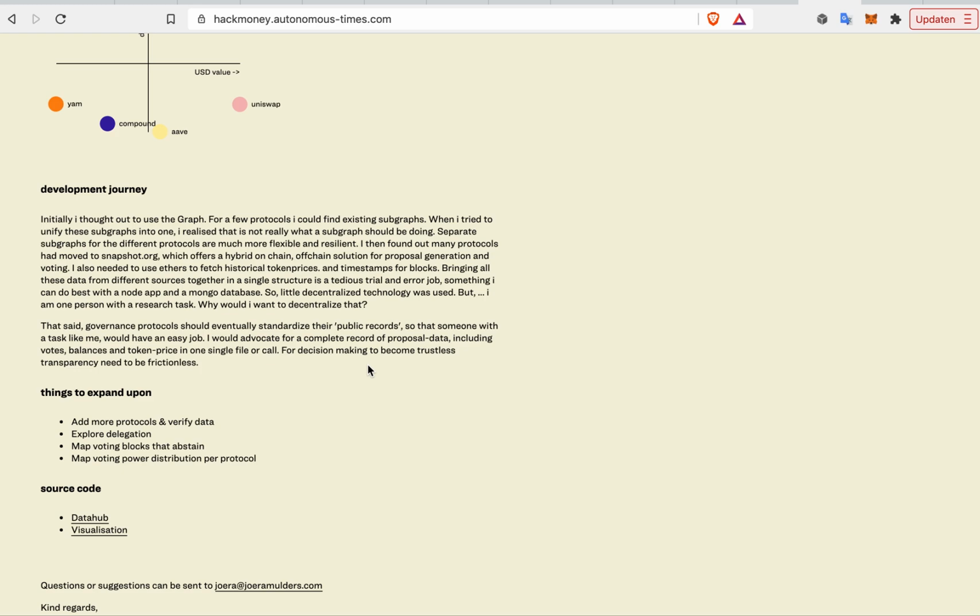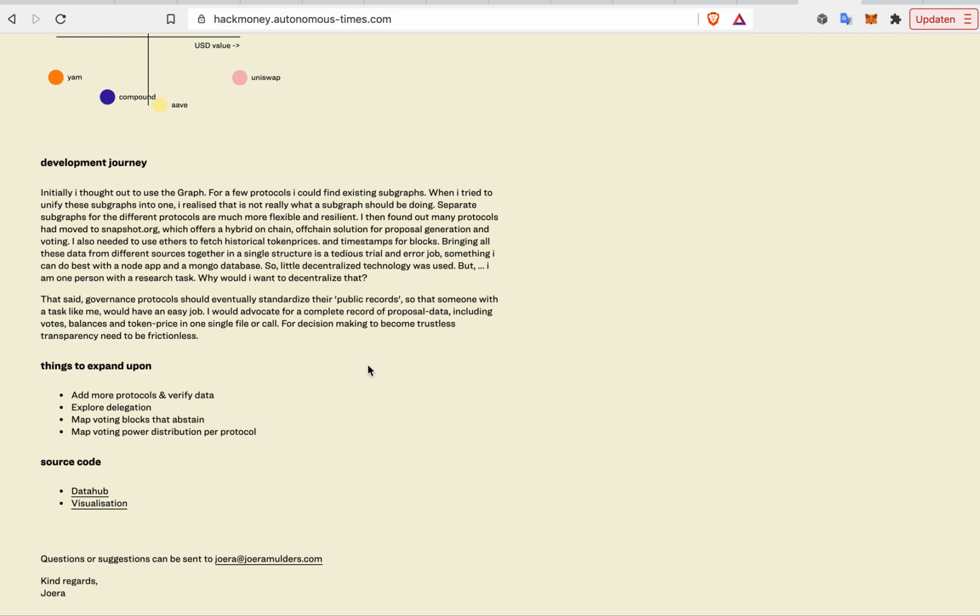That's it. What I would like to do in the future is, of course, add more protocols. I'd like to explore how delegation works. I'm interested to see if it would benefit transparency if we also display the voting power that did not vote, the votes that abstained. And in the end, I'd like to make a voting distribution visualization per protocol. That was it.